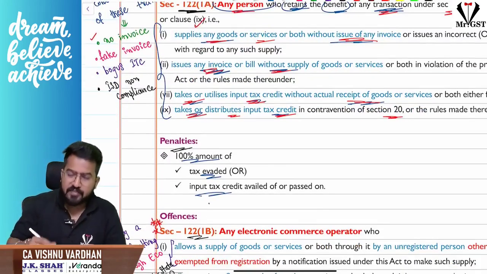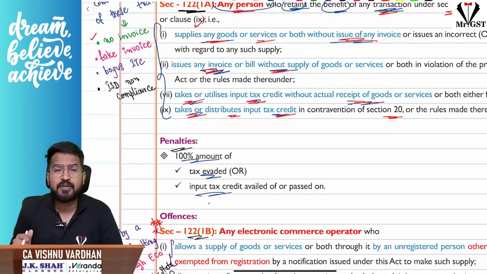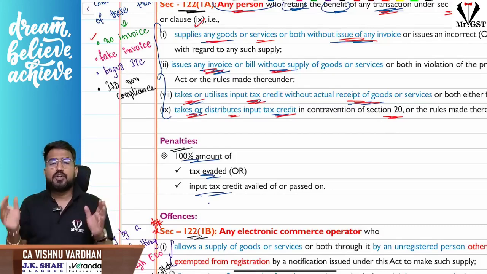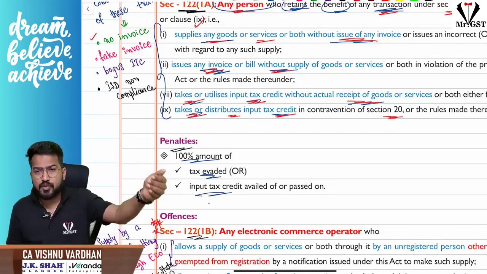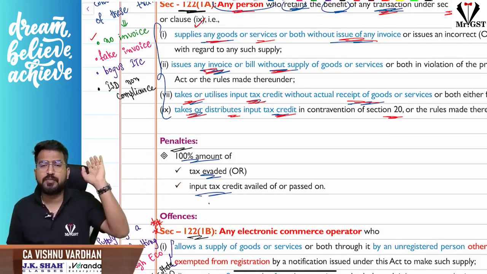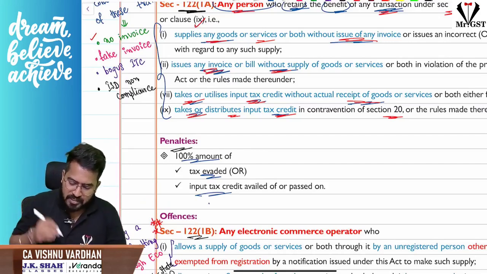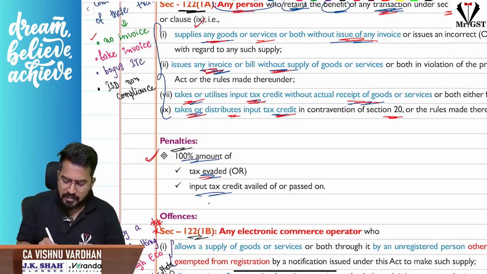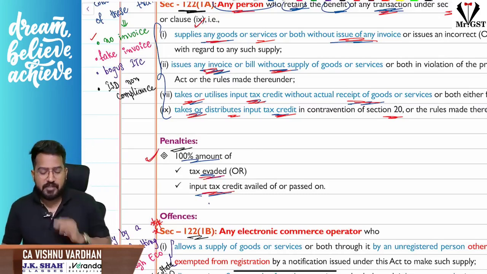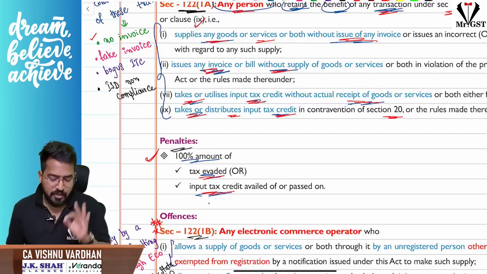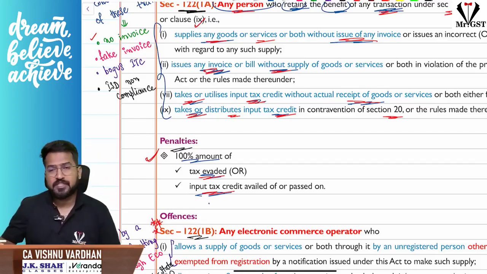How much penalty? For example, any tax consultant is involved behind these people who are issuing the fake invoices, all that stuff. So in those cases, sir, the person who is doing the fake invoices, that fellow is also supposed to pay penalty, and the tax consultant who is behind this also is supposed to pay penalty. How much penalty? 100% of the tax evaded or ITC involved in that. So 100% of the amount involved here on the taxes or ITC. That is the concept. So this is 122 subsection 1A.